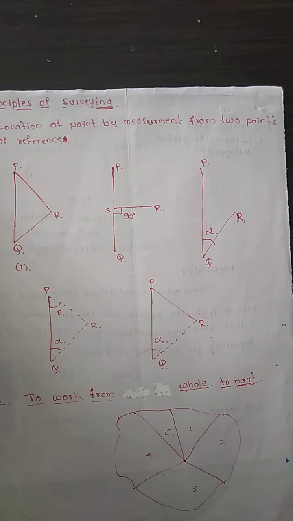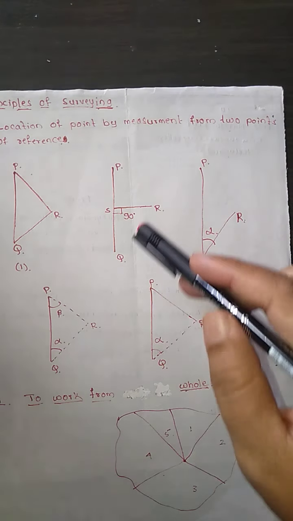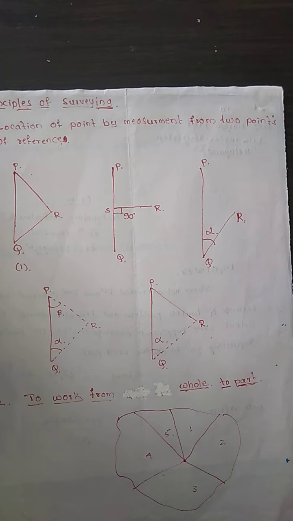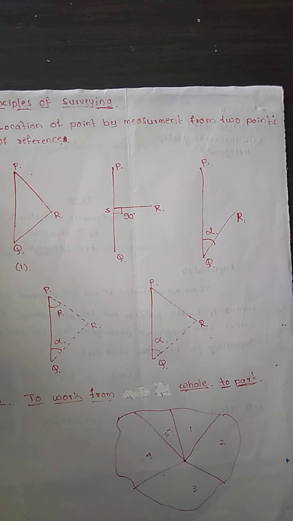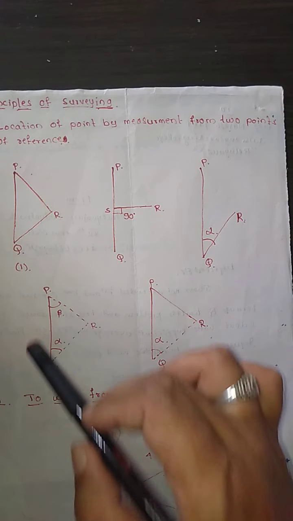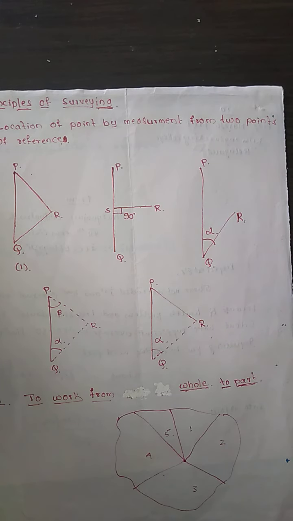The second method, the distance: a perpendicular RS can be dropped to the line PQ, and the lengths PS and SR are measured by using the set square. Third method is the distance QR and the angle RQP are known, and then we are going to join the lines. Fourth one is the angles RPQ and PQR. We are going to measure their angles.